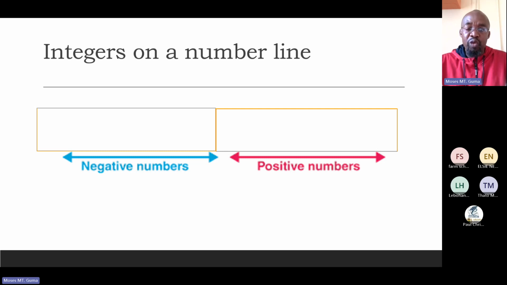But if we start from 1 only and move on, that would be the set of natural numbers. We have negative numbers on this side. Now, there are your integers.